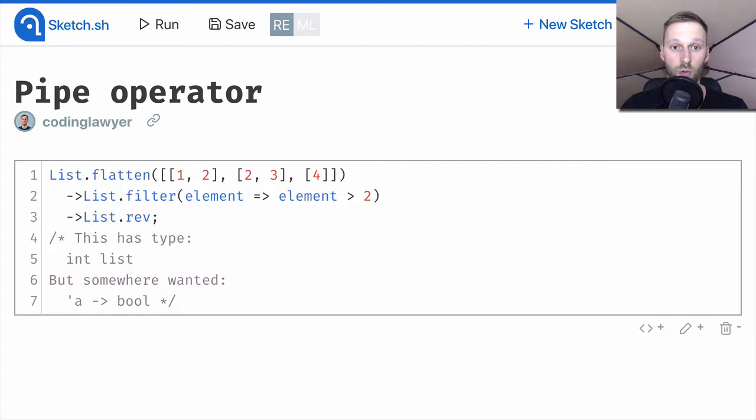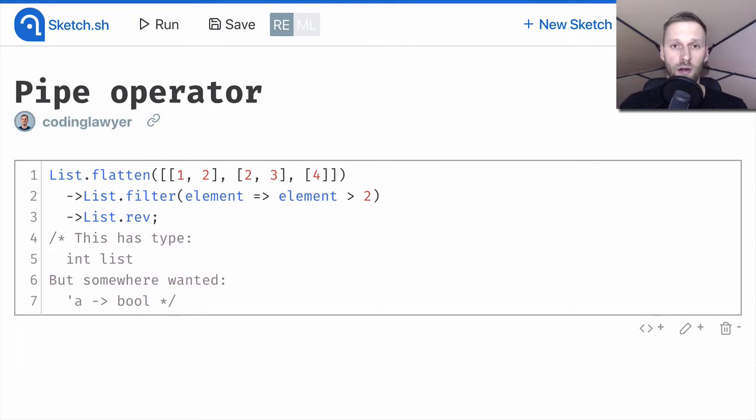If we run this code, we will get a type error telling us that we are passing a list instead of a function. And this error refers to the filtering function. List.filter expects 2 arguments, a function and a list. And we partially applied a function, and later we passed the list as well.